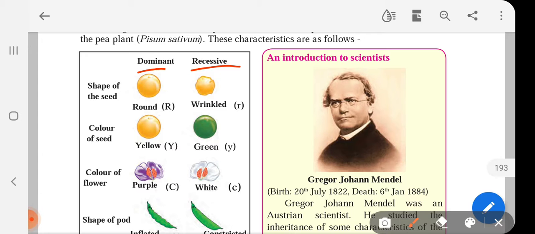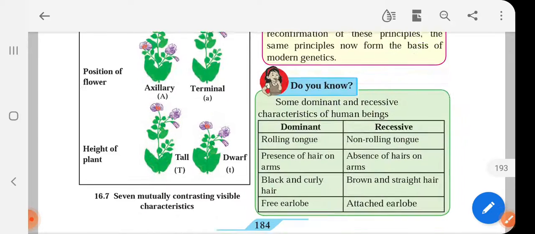Recessive can only express itself in absence of dominant chromosome. So here you are supposed to remember, recessive will only be able to express when dominant is absent. It means when both the genes responsible for that particular character are present in the chromosomes, in absence of dominant characters or the dominant gene.